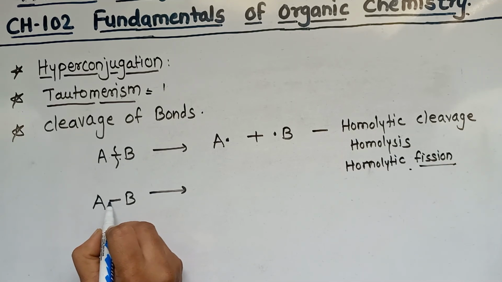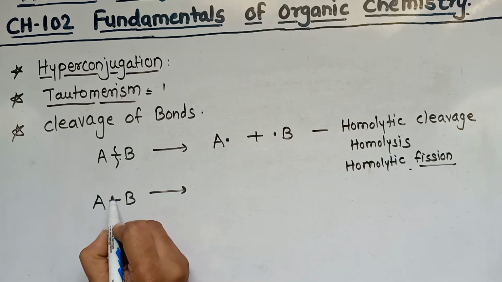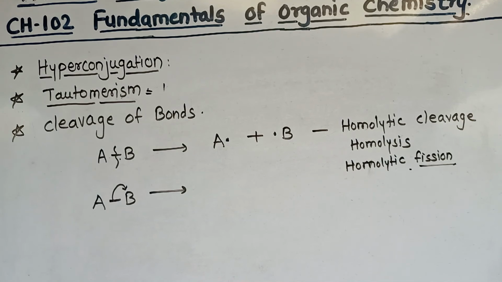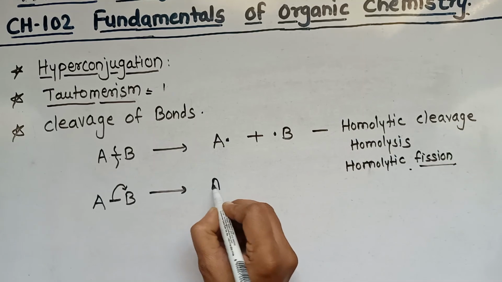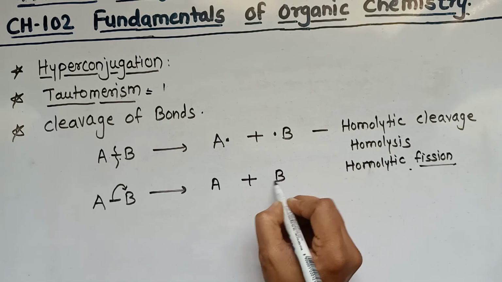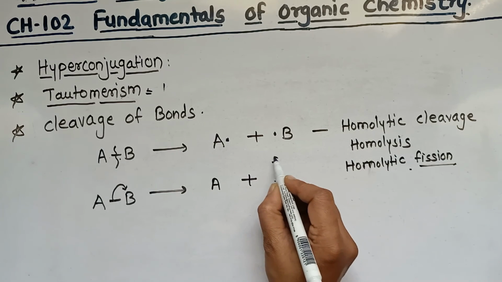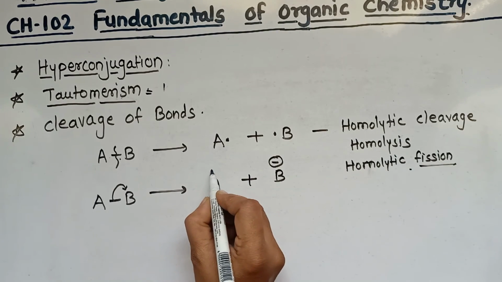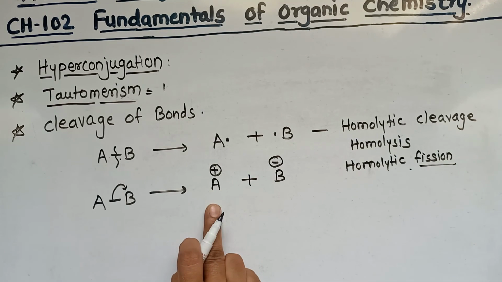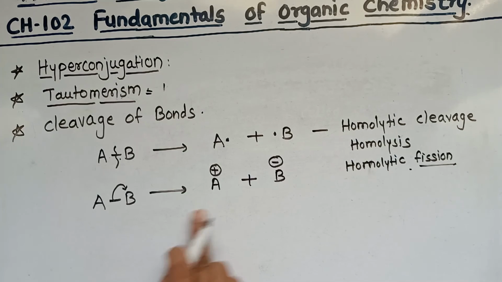Then we consider the same example. If this cleavage takes place towards one of the atoms, and this depends upon the electronegativity of the two atoms, by shifting the electron one acquires a negative charge, and by donating the electron the other acquires a positive charge, right?